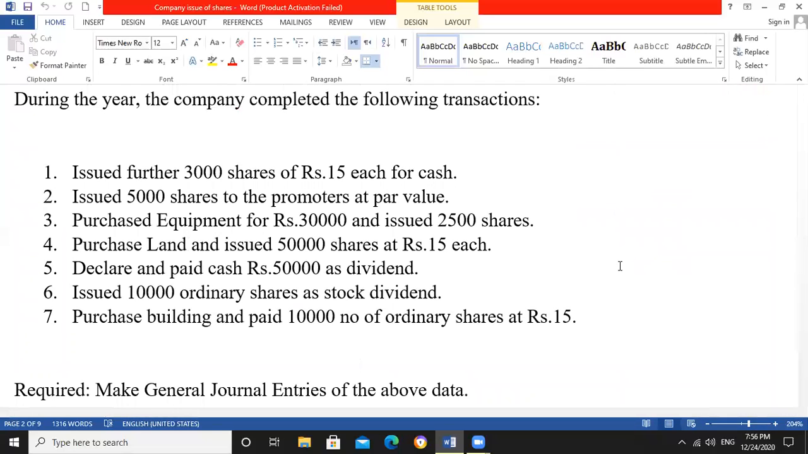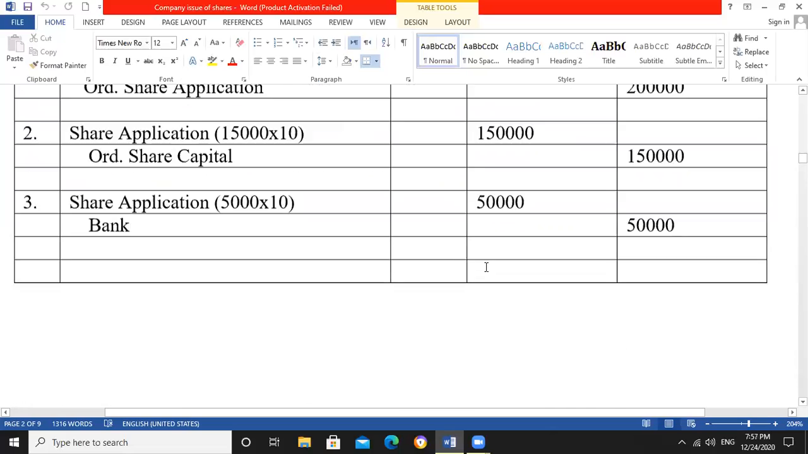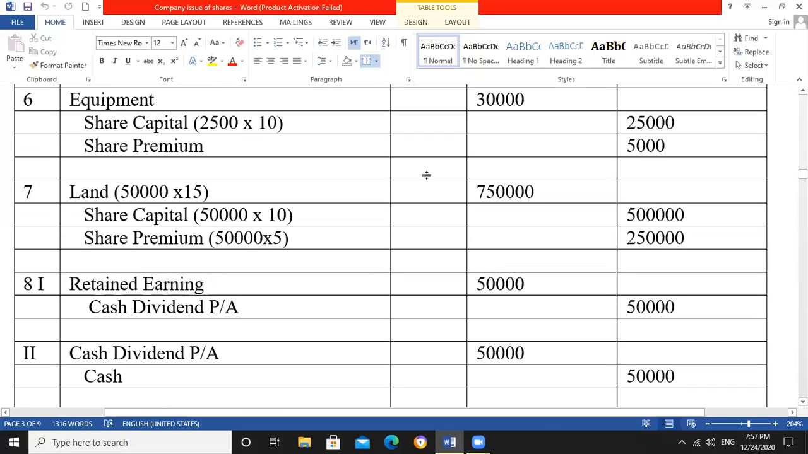The land price is not given here, so the land price will be determined by 50,000 shares multiplied by 15 rupees. So the land price will be 50,000 multiplied by 15 rupees. The amount will be 7,50,000. It means the amount of land is 7,50,000, and we issued share capital against that: 50,000 shares of rupees 10 each.